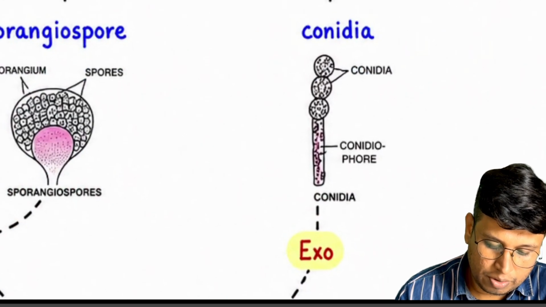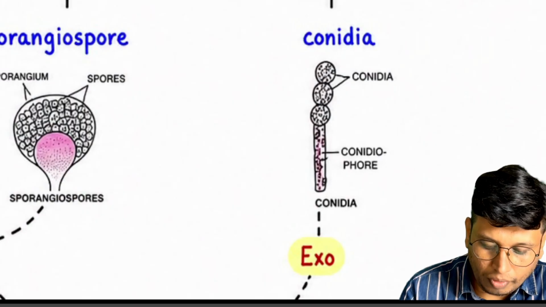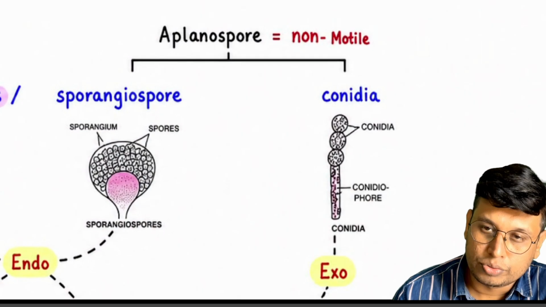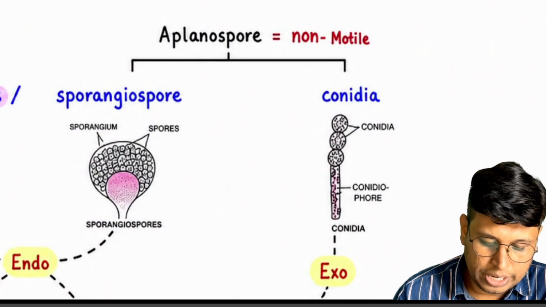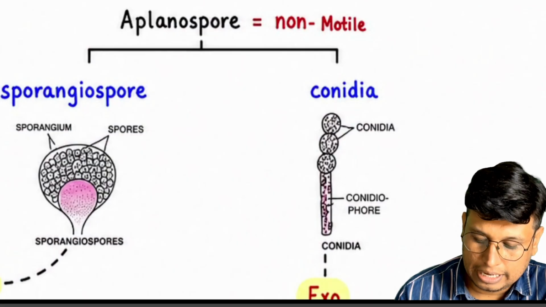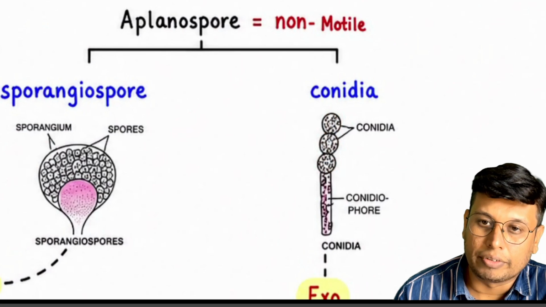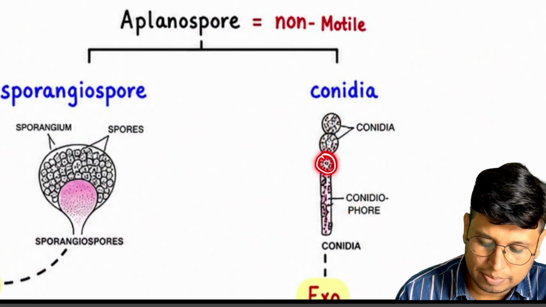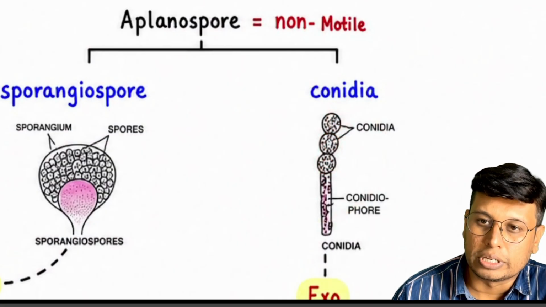Next, we have conidia. Pay attention, conidia are produced externally, without any covering, not inside anything. They are produced exogenously.